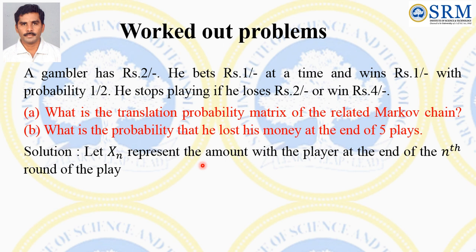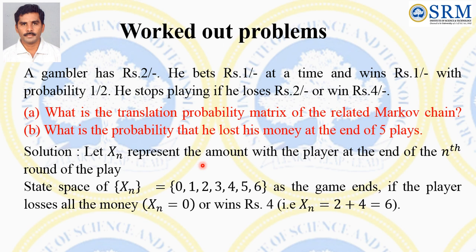That means already he has ₹2 plus ₹4, that is ₹6. So the state space of xn, or the states of the Markov chain, are 0 to 6 as the game ends. If the player loses all the money, xn equal to 0, or wins ₹4. So the probability of win or loss is equal to 1 by 2.